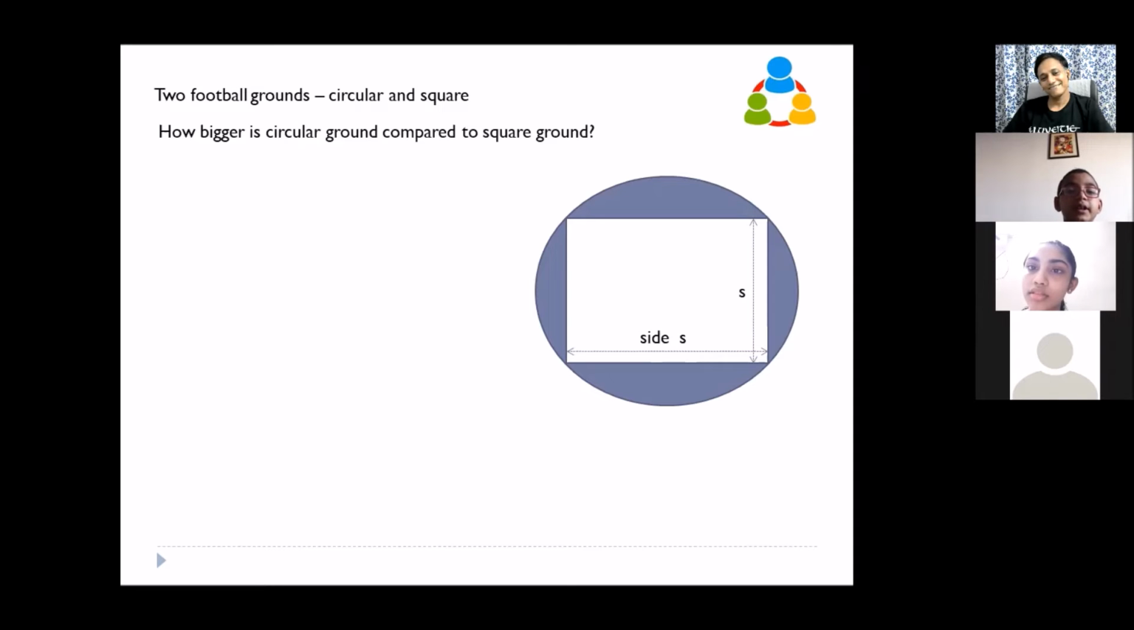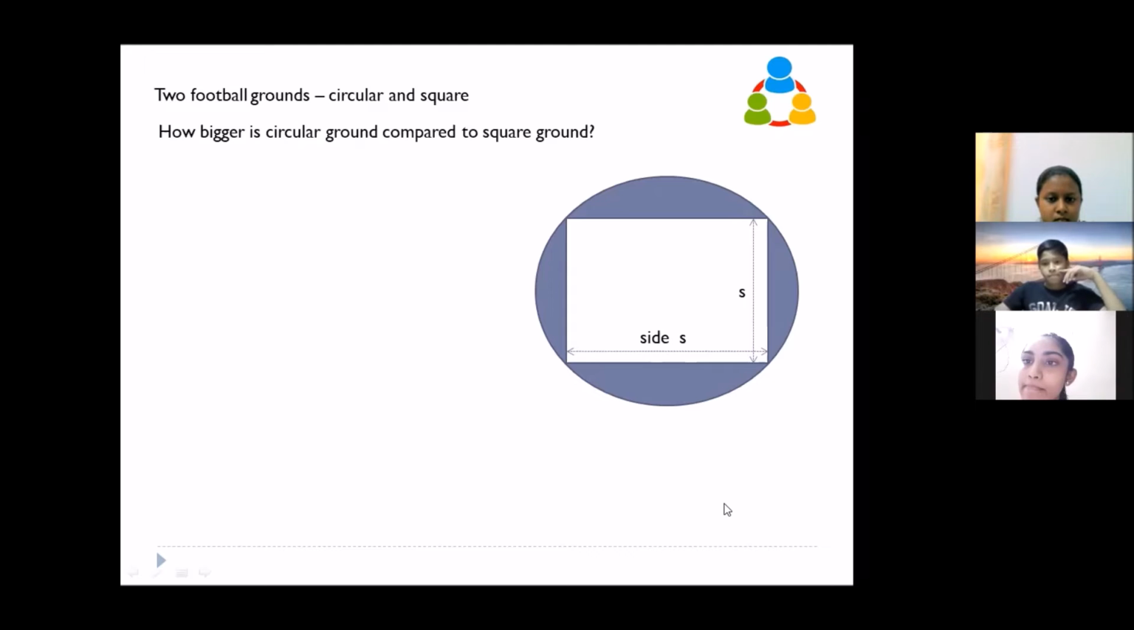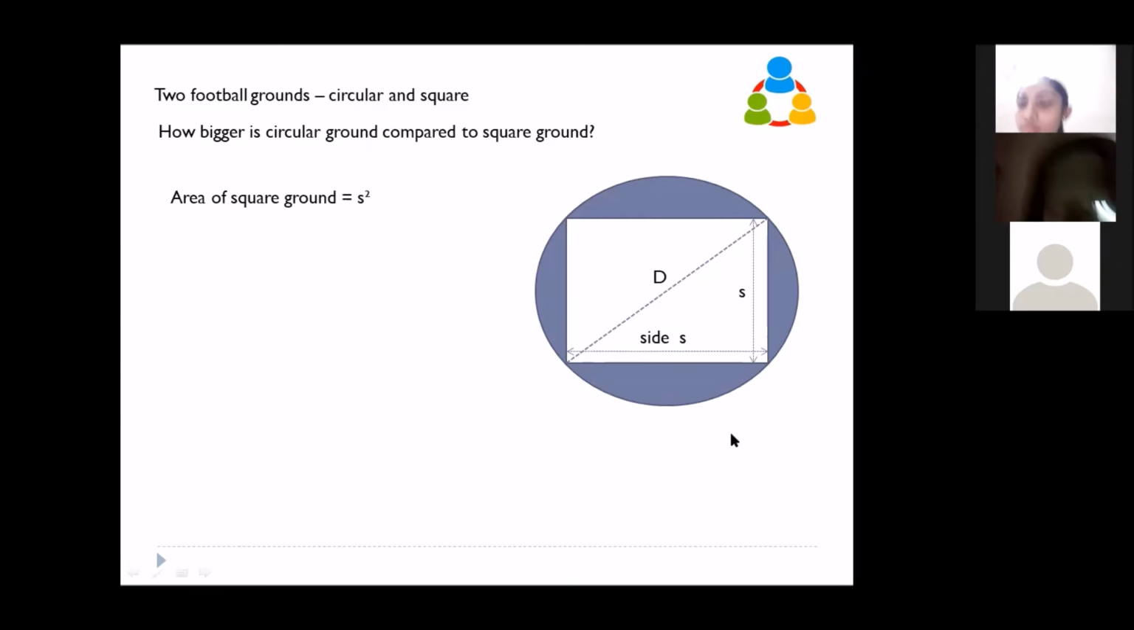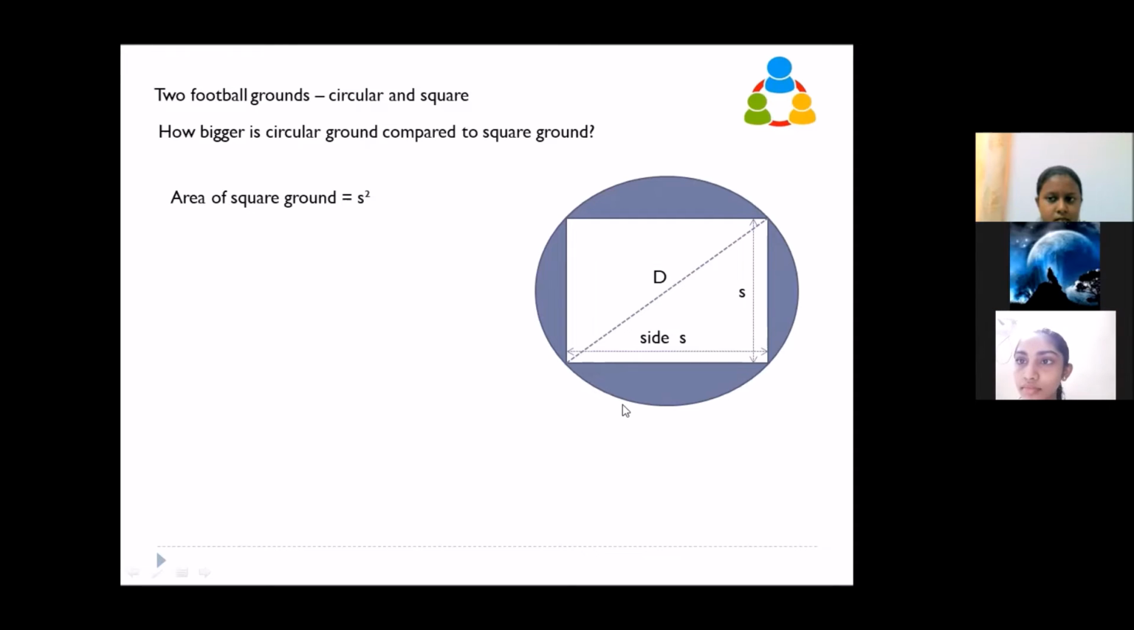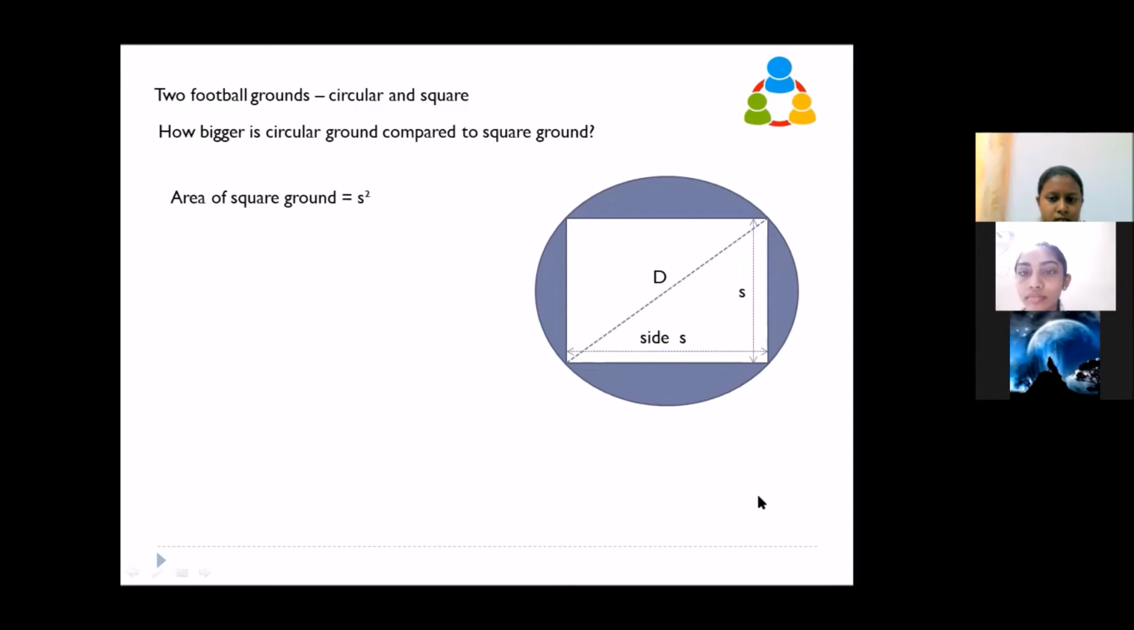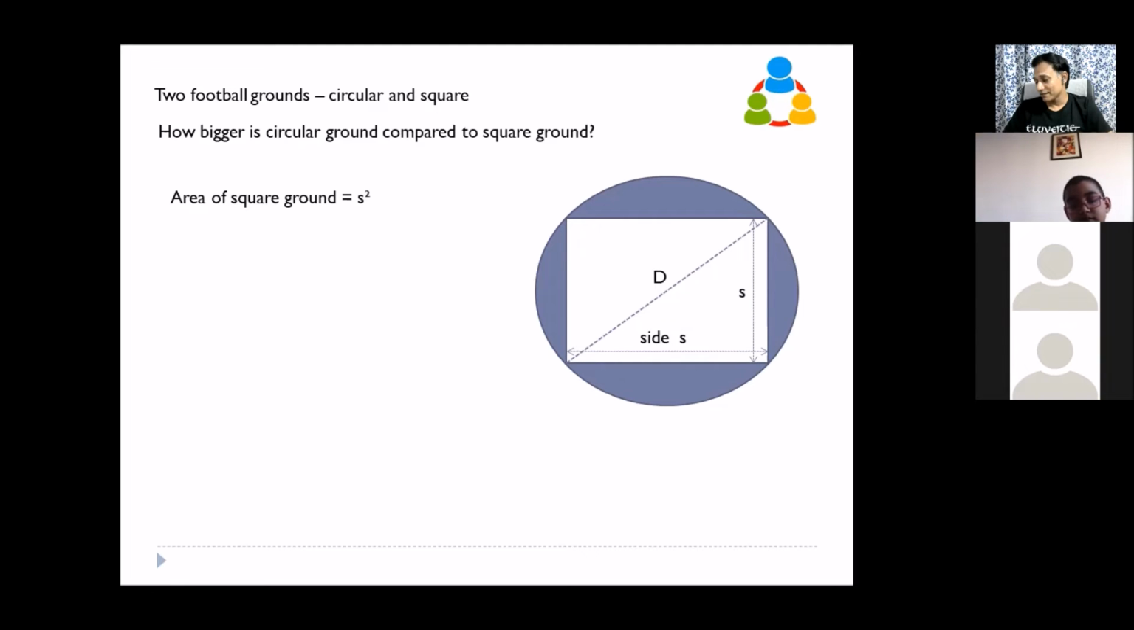Can we find the diagonal? Then will we get the diameter? Exactly. The diagonal of this is the diameter, right? Area of the square is s square, all of you know this. The diagonal is the diameter of the circle. All agree? Okay. What is the value of the diagonal? Pythagoras theorem. Okay, calculate. Root 2 s. Root 2 s, yes.